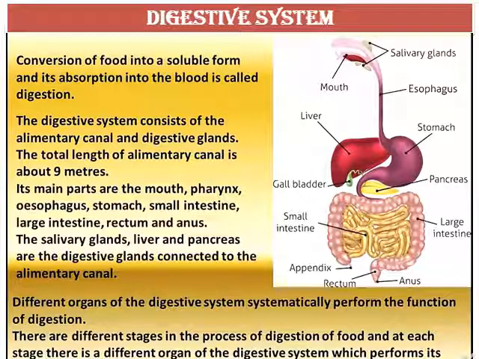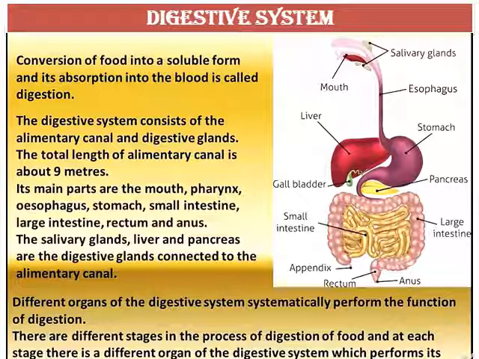The conversion of food into soluble form and its absorption into the blood is called digestion. The digestive system consists of the alimentary canal and digestive glands. The total length of alimentary canal is about 9 meters. Its main parts are mouth, pharynx, esophagus, stomach, small intestine, large intestine, rectum and anus. The salivary glands, liver and pancreas are the digestive glands connected to the alimentary canal.